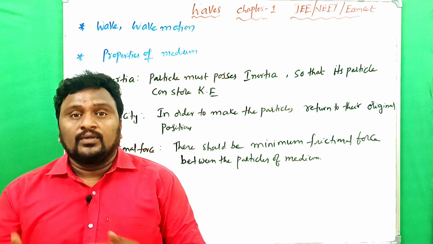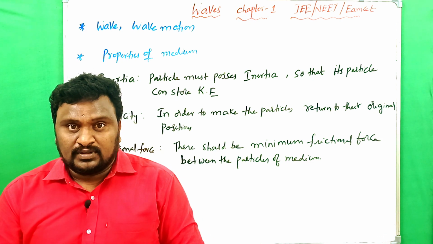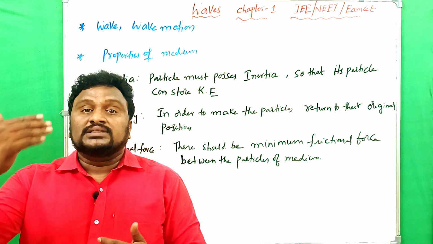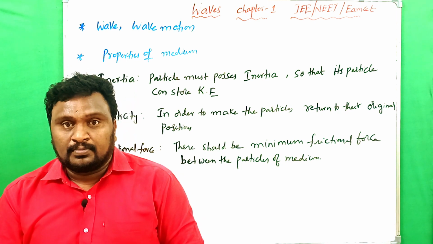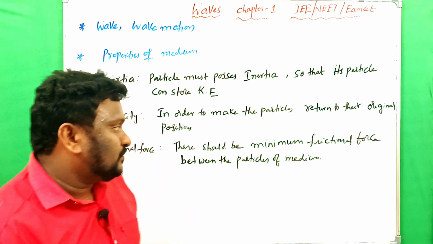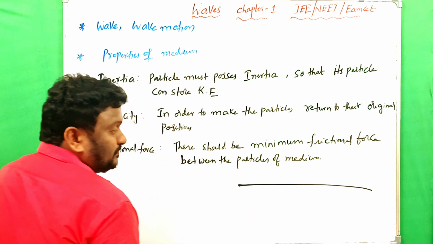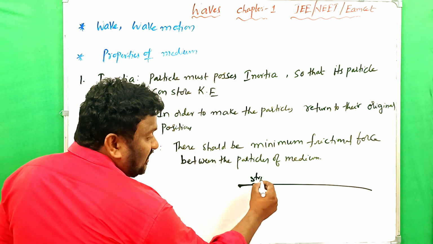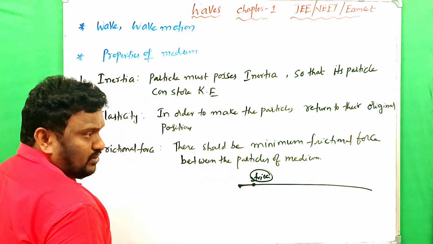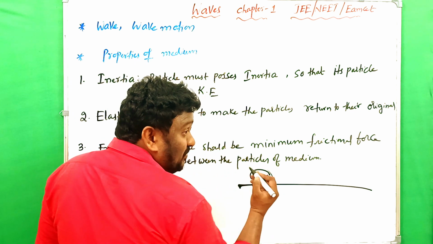When a body is going to vibrate, the particles vibrate at their respective positions. For example, here is a rod. If you strike it with a hammer, you can find some vibrations are formed.